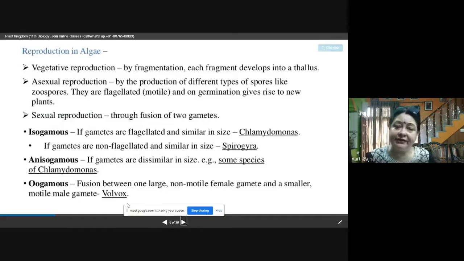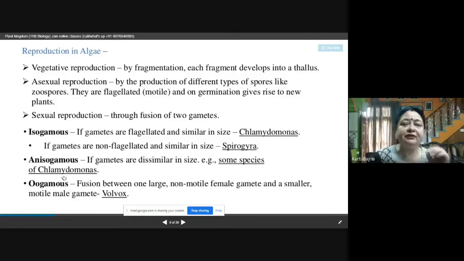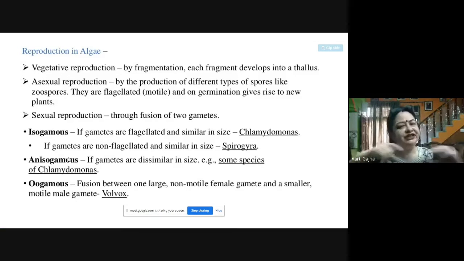If we see the reproduction in algae, all three types are present. The vegetative one is present, asexual is present, and sexual is present. Vegetative takes place by fragmentation. So the fragments are there and each fragment can give rise to new algae. That means each fragment can give rise to a new thallus. That is the vegetative reproduction by fragmentation.